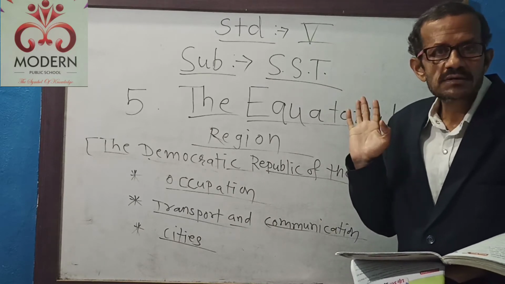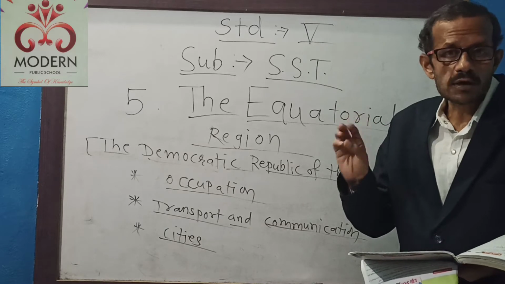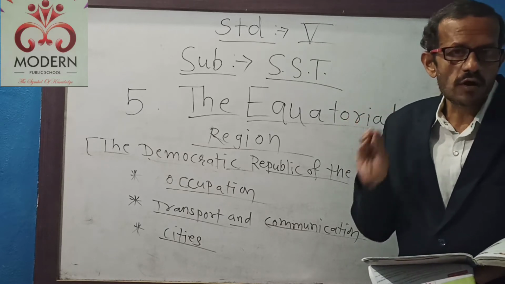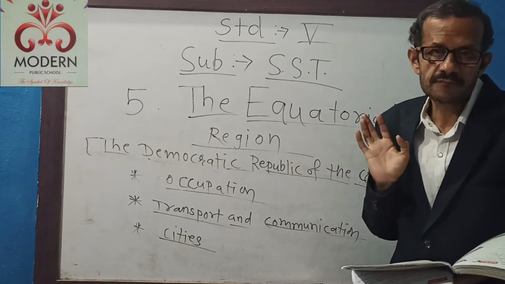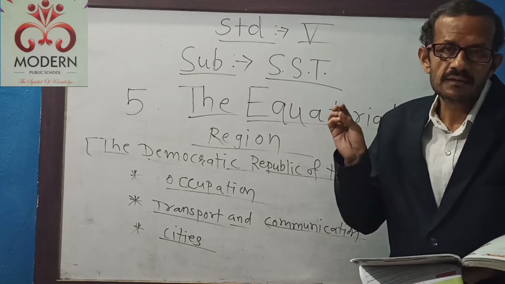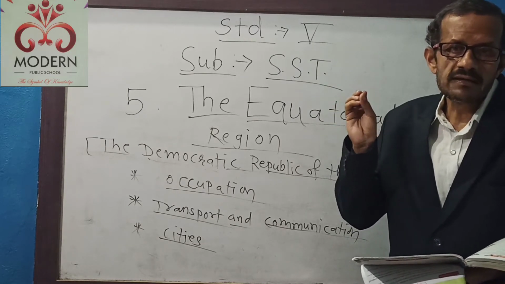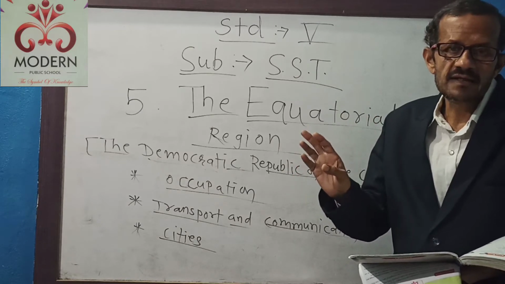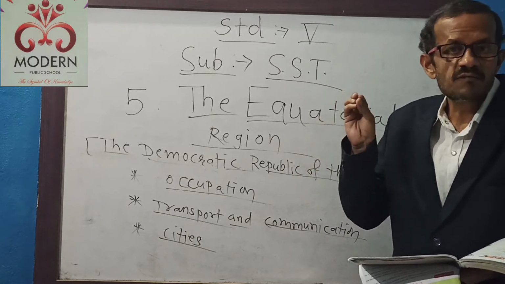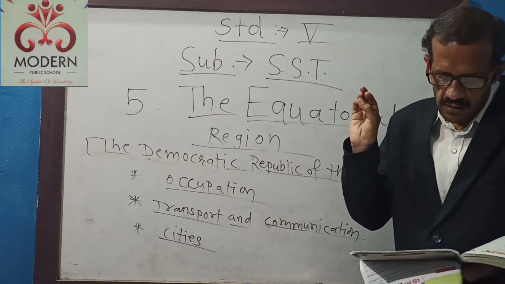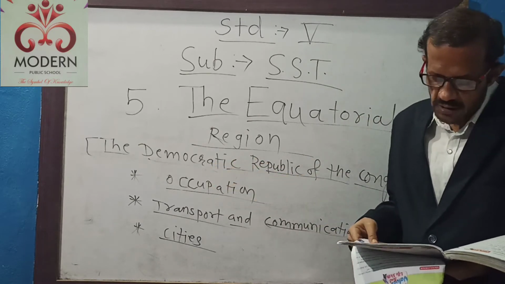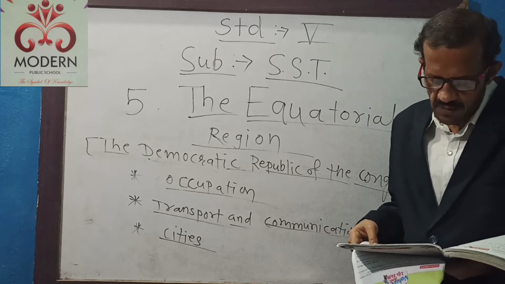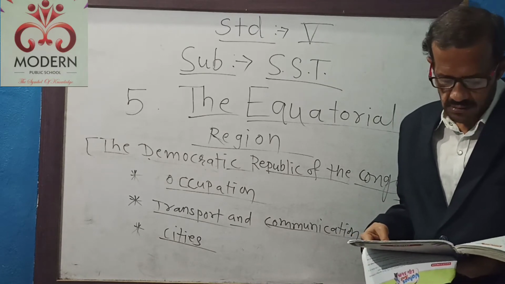You know students, there is abundant water. There is plenty of water. That's why farming is a major occupation. If water is available at any place, then the main occupation is farming. Like this, in Congo also, the prime or major occupation of the people is farming.